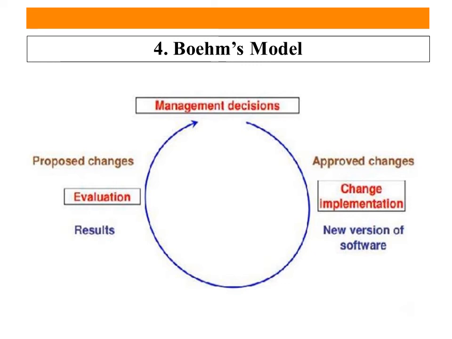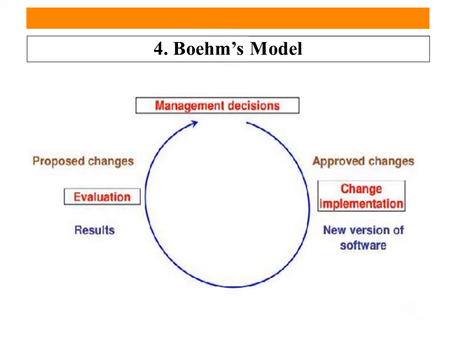So this is Boehm's model. Boehm was a very prominent figure in the field of software engineering, and he gave a model for software maintenance or system maintenance. Let's see what the phases and important factors in this model are. In between there is the phrase management decisions, which is very important.